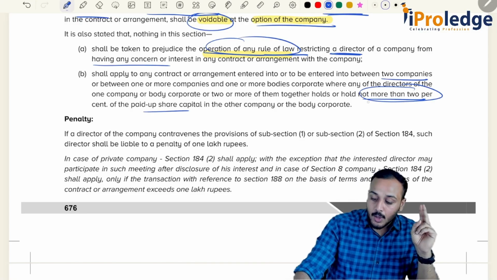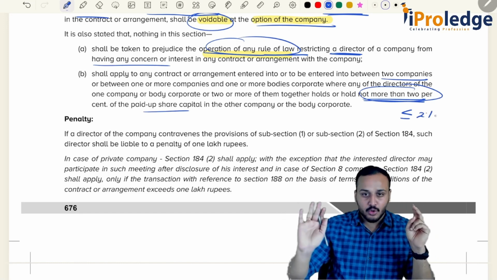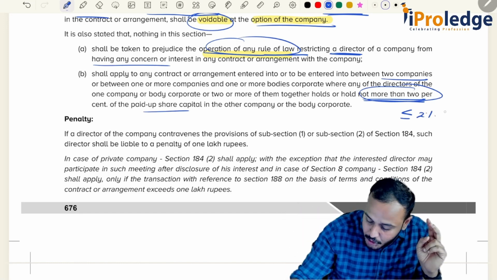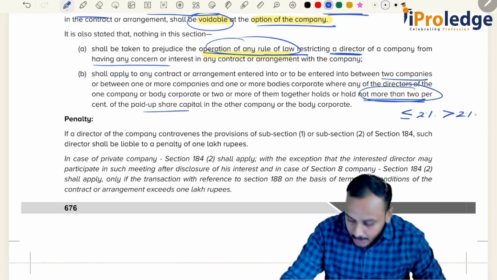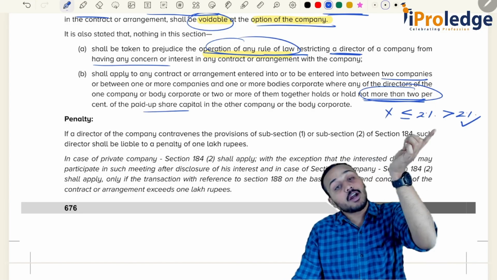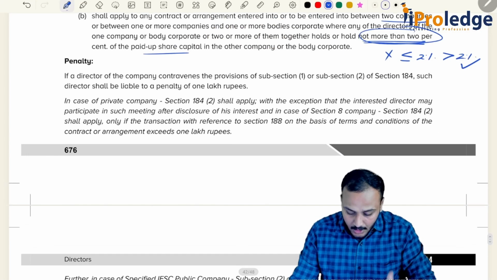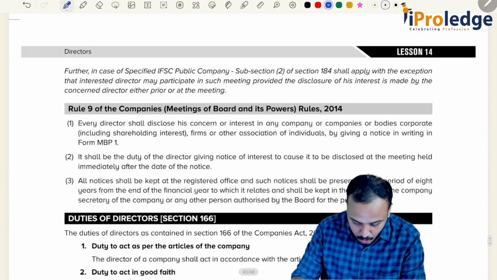Second, where you are holding less than or equal to 2%, then we have no issues. We only have an issue when you are holding more than 2% of your paid up share capital. Here we do not have an issue. Here we have an issue, that is when you are having more than 2%. Now what is the penalty? Penalty of 1 lakh rupees. I think you can go through the penalties.